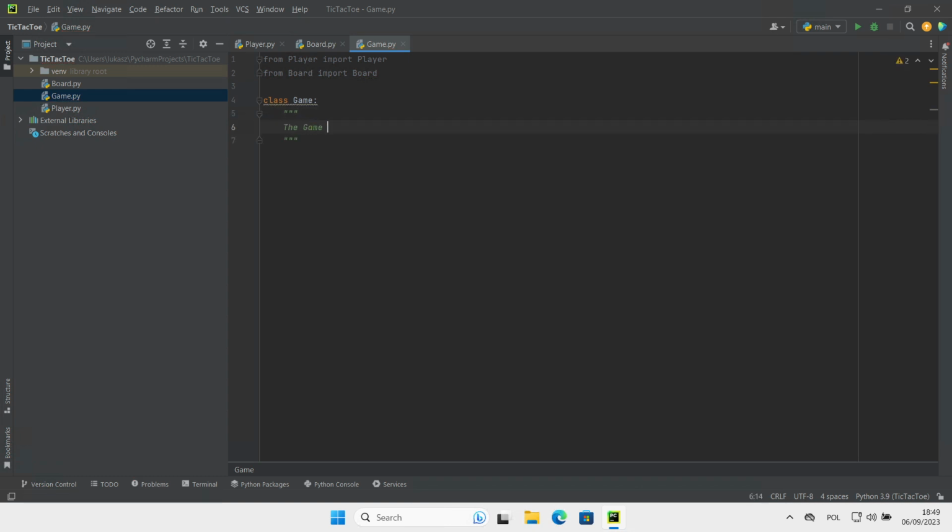The Game class controls the overall game flow, including the game loop and players' turns. Okay, at first I'm going to create the init method.